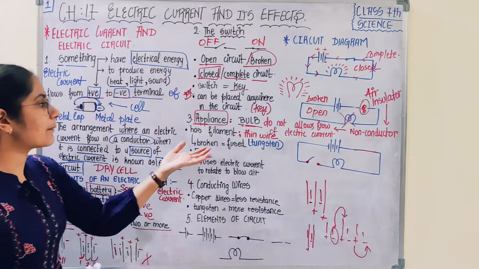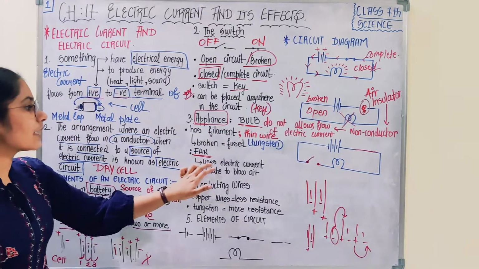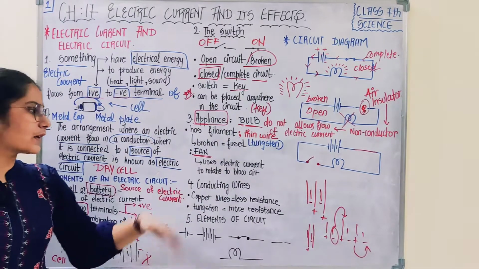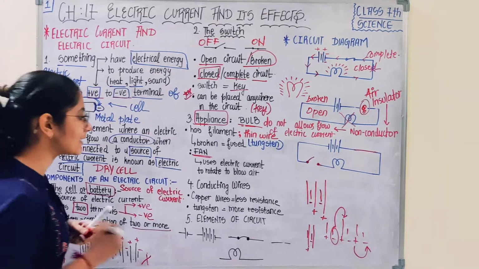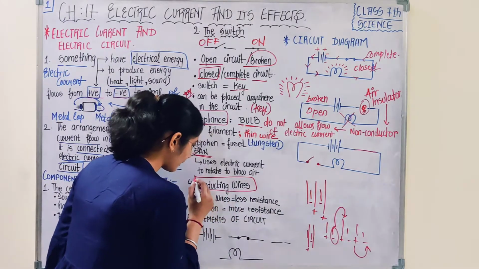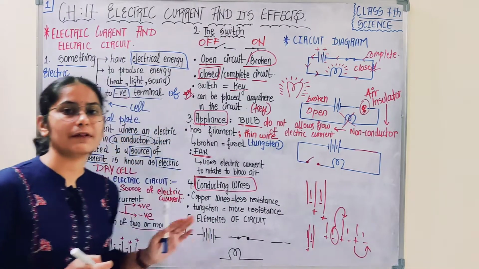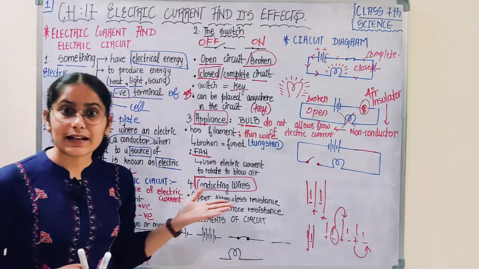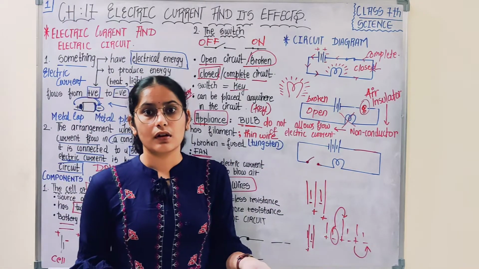Okay. Next, apart from a bulb, you can use a fan, which is another appliance. It uses electric current to rotate, to blow air. Okay. This is simple. Next, apart from appliances, the next component is the conducting wire, most important. If conducting wire won't be there, there won't be any use of the source of electric current, appliances or switch. Conducting wires connect all these components.